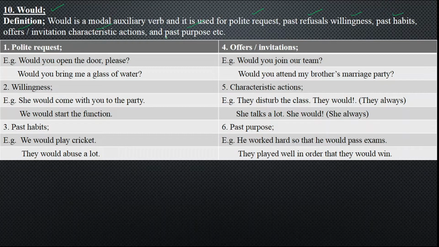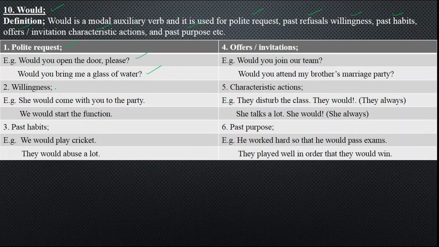We have got the first usage of modal auxiliary verb would. It is used for polite request. When you politely request someone for asking a query, you are going to use the modal auxiliary verb would. Would you open the door, please? This is a polite and respectful way to use it. And would you bring me a glass of water? It is again a polite and respectful way to ask someone a query or a question.